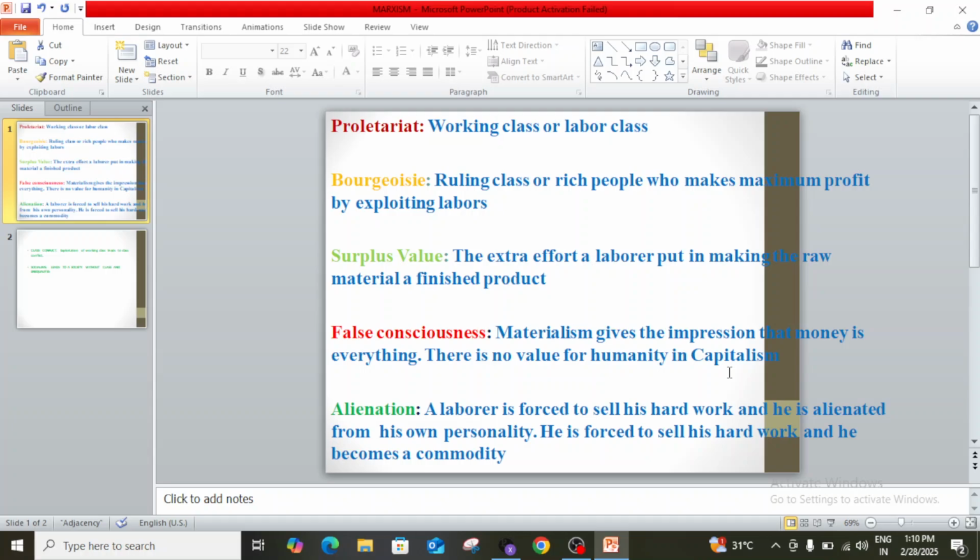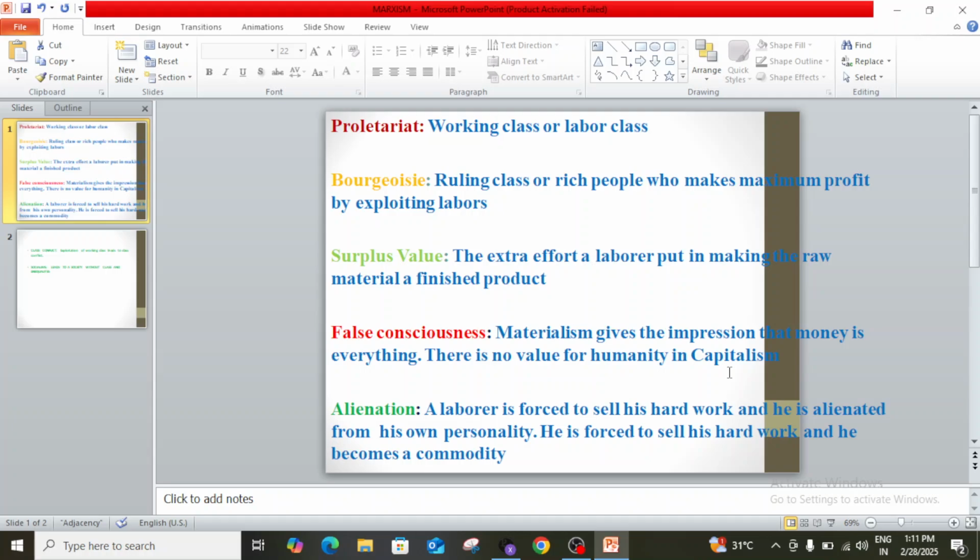This simply means that Karl Marx believes that wealth is made through the exploitation of the working class, and this wealth is handled by the ruling people.